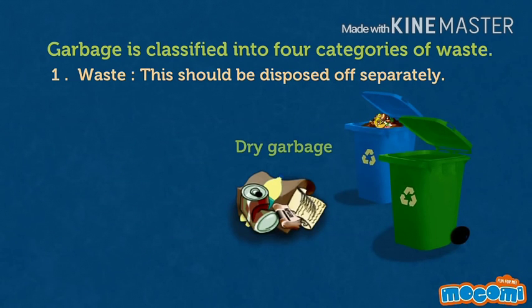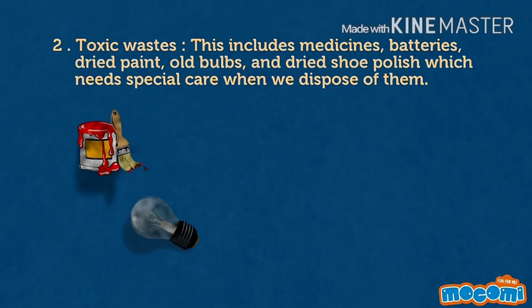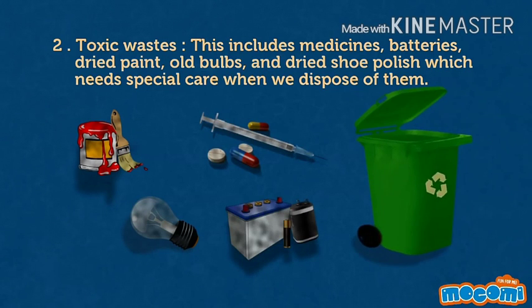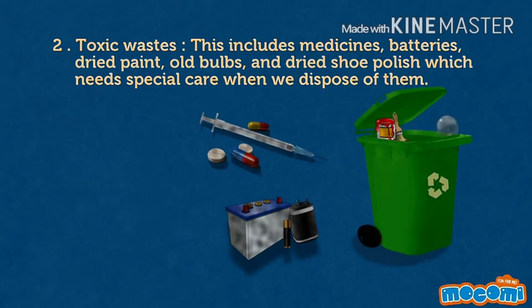Waste. This should be disposed of separately. Toxic waste: this includes medicines, batteries, dried paint, old bulbs and dried shoe polish, which need special care when we dispose of them.